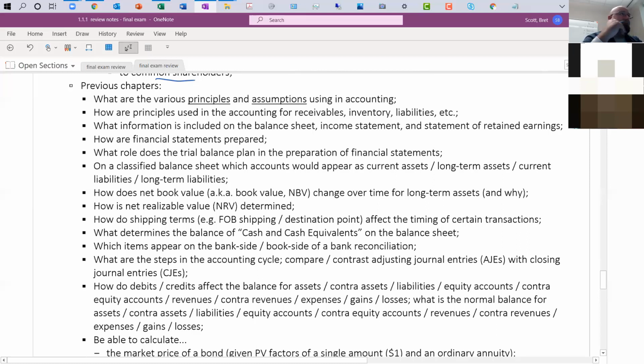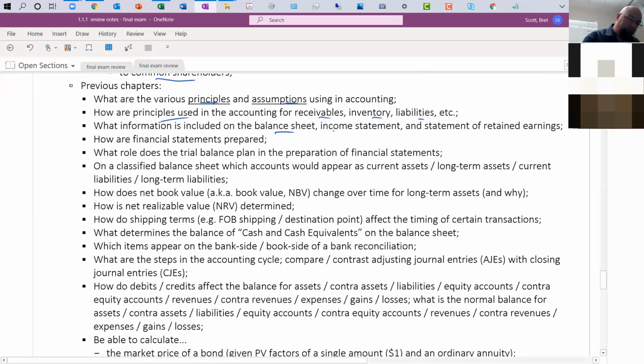Focus on the examples. What were the journal entries? Write them down. What are the various principles and assumptions used in accounting? So that was like some chapter 1 stuff. How are those principles used when it comes to receivables, inventories, liabilities? Remember, when it comes down to recording information, we're using historical cost. When we have to accrue for things, we're using the expense or matching principle and the revenue recognition principle.